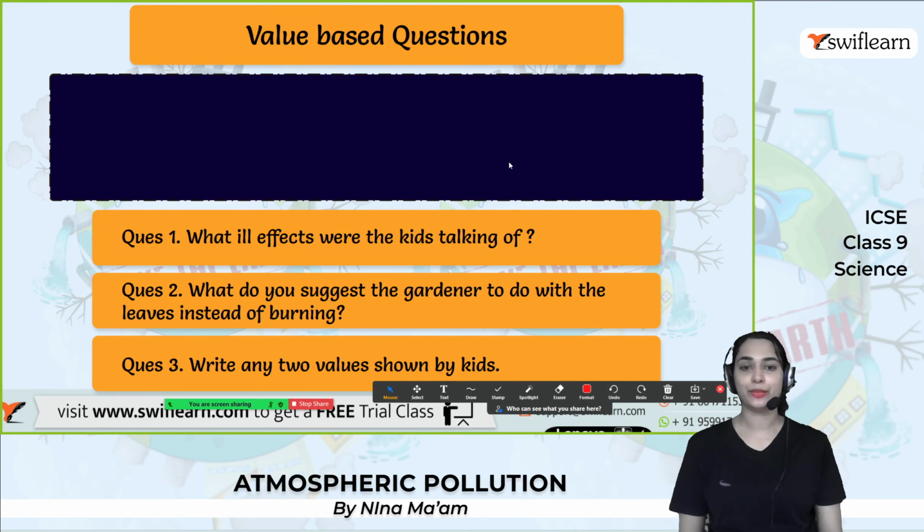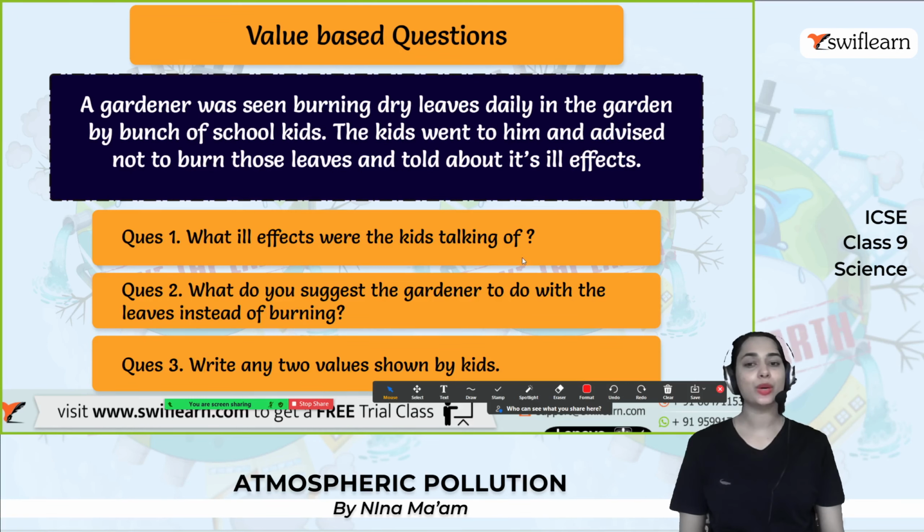And this is the value-based question. A gardener was seen burning dry leaves daily in the garden by a bunch of school kids. The kids went to him, advised him not to burn those leaves and told him about its ill effects. Question number 1: What ill effects were the kids talking of? Question 2: What do you suggest the gardener do with the leaves instead of burning? And question 3: Write any 2 values shown by the kids. Let's look at the